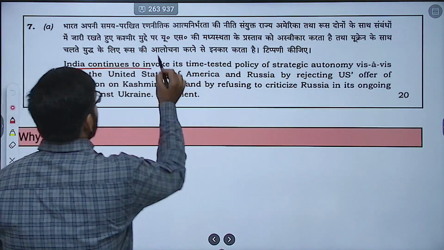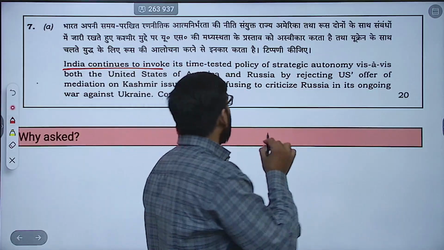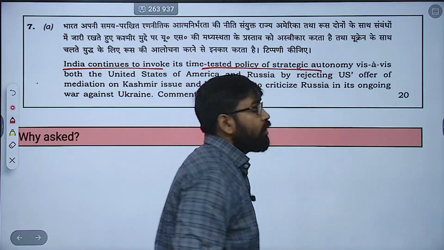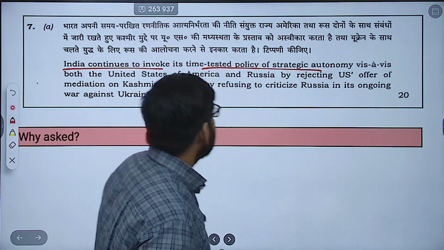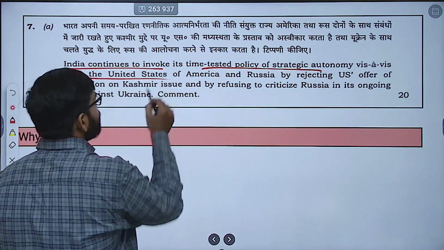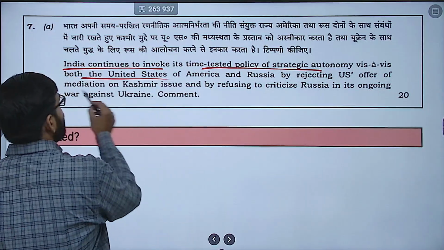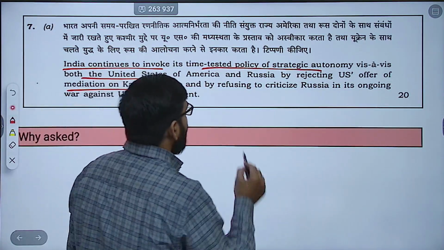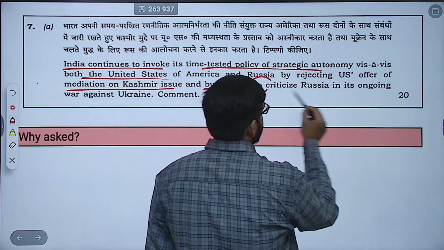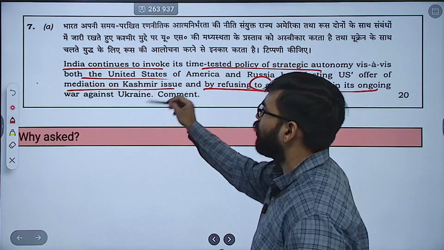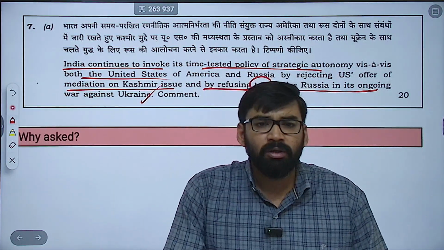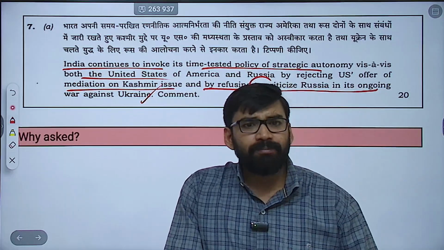A part: India continues to invoke its time-tested policy of strategic autonomy vis-à-vis both US and Russia, by rejecting US offer of mediation on Kashmir issue and by refusing to criticize Russia in its ongoing war against Ukraine. It was very much in the news. Clear?